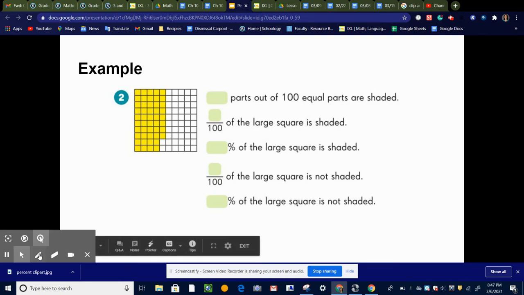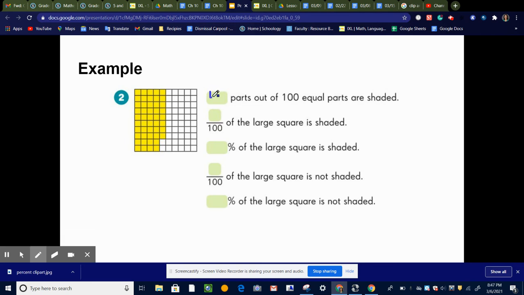So that's 48 parts out of 100 are shaded. I can write that as a fraction, 48 over 100. And what we're learning today is that 48 over 100 means 48%.